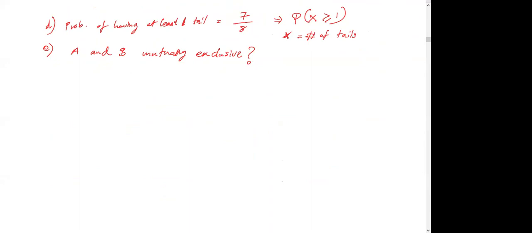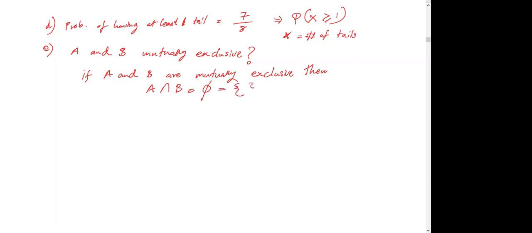They don't have a common space, or let's say common outcomes. So if A and B are mutually exclusive, then A intersect B is null. We denote null like this, or you can write it like this, square brackets with nothing inside the bracket.